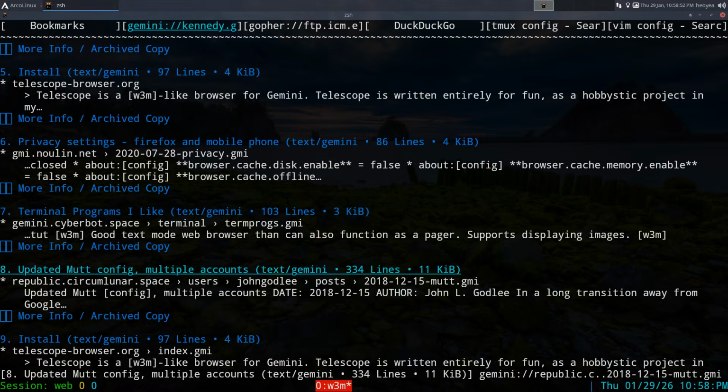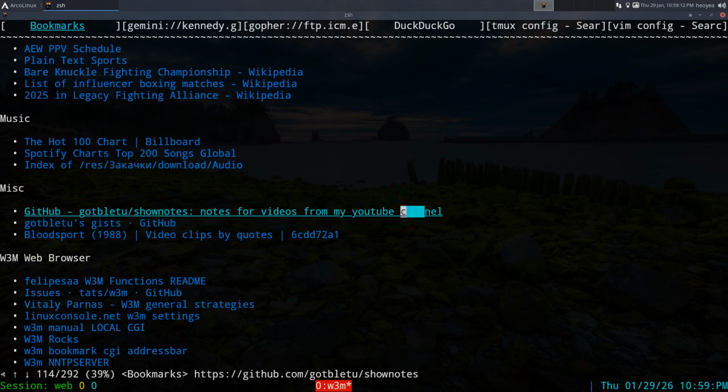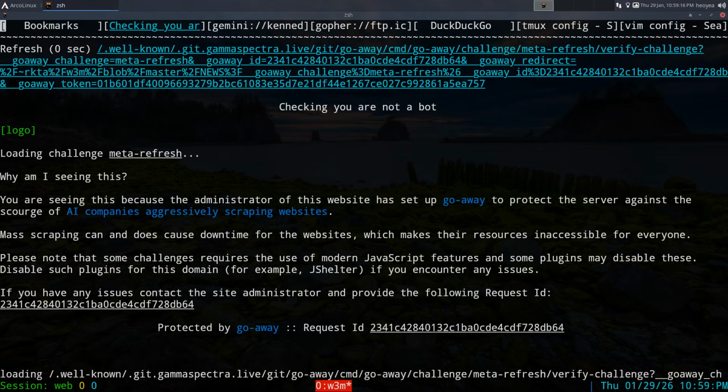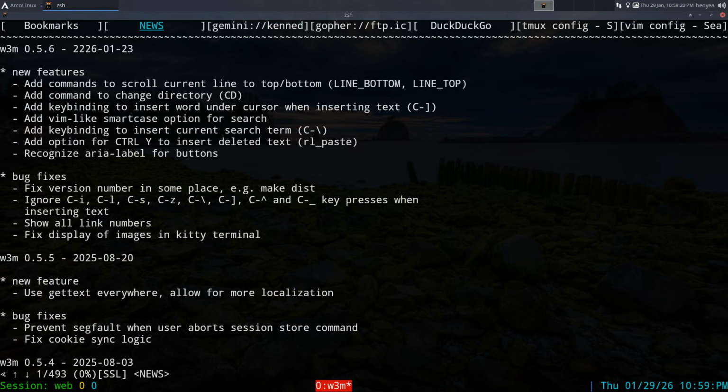So this thing is gonna support all the protocols. We got regular HTTP stuff, Gemini, and Gopher. Although Gemini is not supported in the release they have on here. What's the release page? Change log. Let's open the change log again. What version is this? Yeah, 0.5.6.